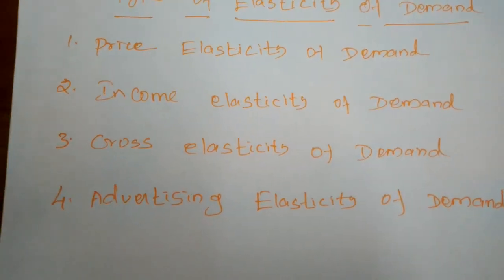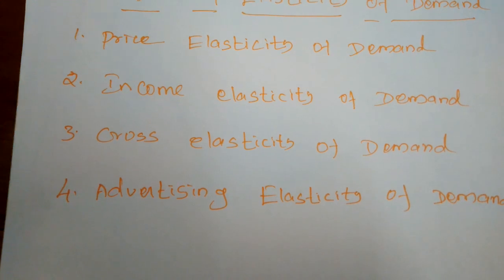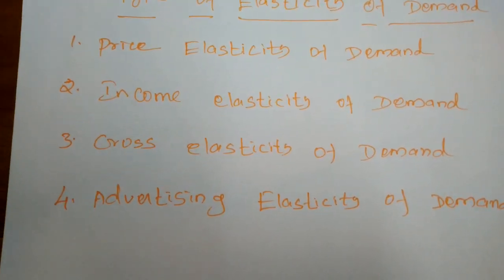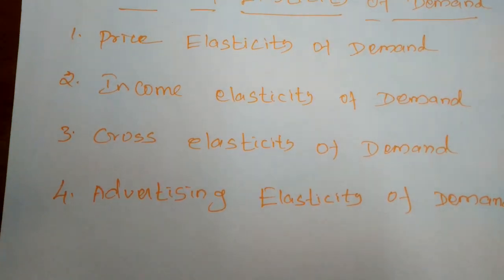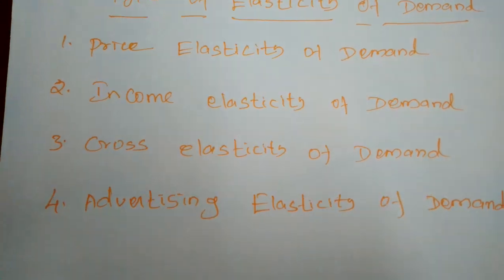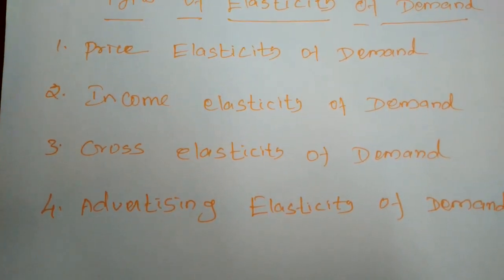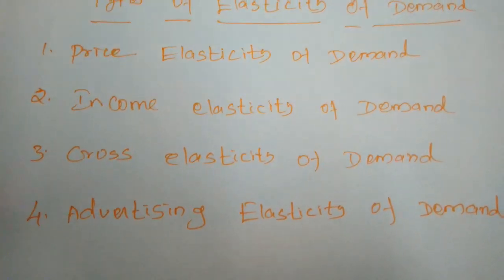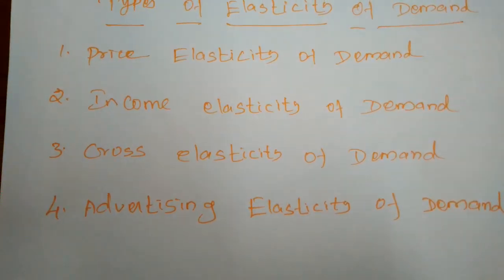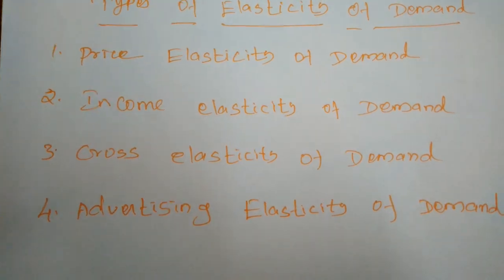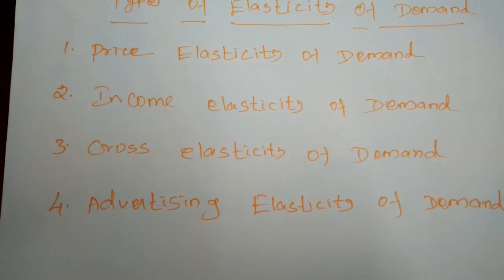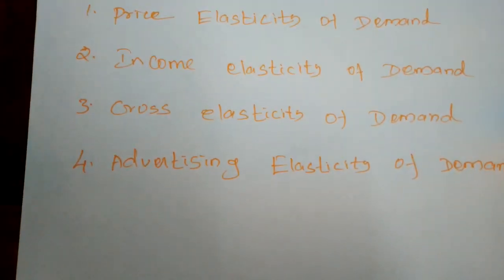Here we derive the income elasticity of demand as the proportionate change in quantity demanded for a product divided by the proportionate change in income. In which proportion the income is increased, in the same ratio the demand for that commodity will change. Next, cross elasticity of demand.